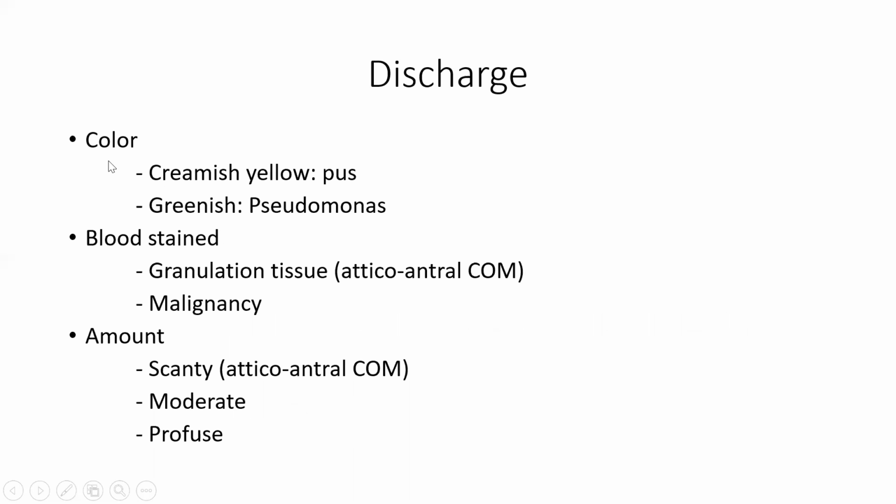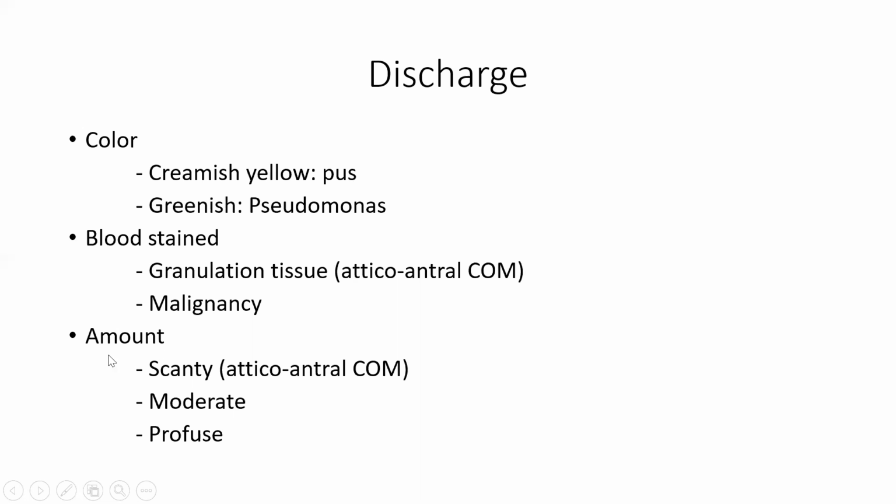Then the color of the discharge. If the discharge is yellowish in color, creamish yellow, we can suspect it is pus. And sometimes because of Pseudomonas infection, that discharge can be greenish in color. So again, we should ask about the color. Then we should see whether the discharge is blood stained or not. If there is atticoantral type of chronic otitis media and there are active granulations in the middle ear or the mastoid, then the ear discharge can be blood tinged or blood stained. The second common cause of blood stained discharge is malignancy. So in these two conditions, the ear discharge can be blood stained.